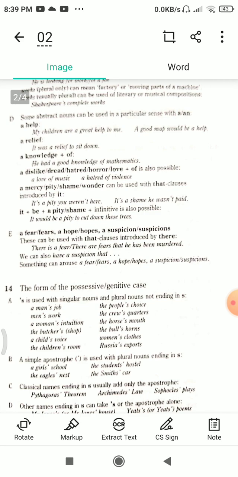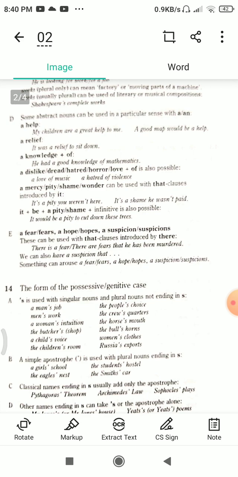S is not added because S is placed as part of the name. Now I come to the D part. Other names ending in S can take apostrophe S or the apostrophe alone. For example, Mr. Jones's or Mr. Jones' house, Yeats's or Yeats' poems.